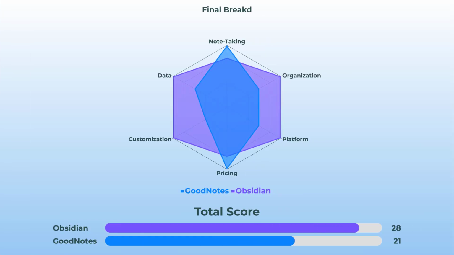If you plotted all these features on a radar chart, you'd see Obsidian running away with organization, customization, and privacy, while GoodNotes scores big where handwriting and ease of use matter most. Kind of paints the full picture, doesn't it?